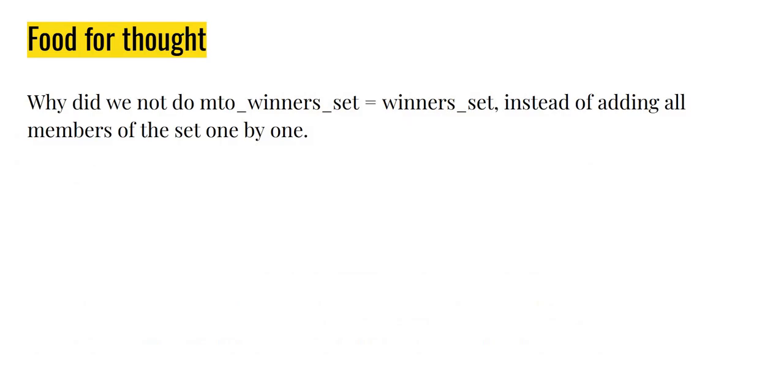Now, before I wrap this up, I want to leave you with a food for thought. You realize that when we created the MTO winner set, we did something which looked a little bit roundabout. We first added all the items of the winner set to the MTO winner set, and then we went and removed the items. So one question that might come to your mind is, why couldn't I just do a simple statement, MTO winner set is equal to winner set? I urge you to try this in your code, and something pretty interesting will start to happen.